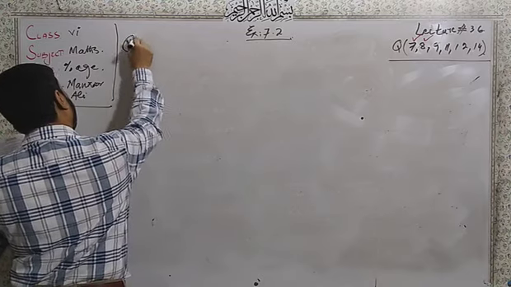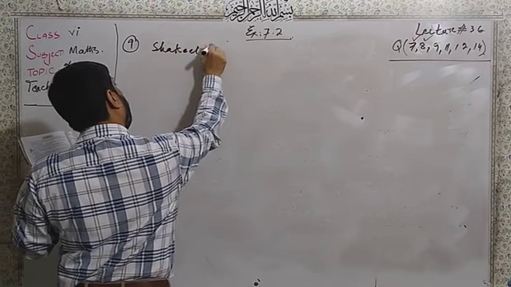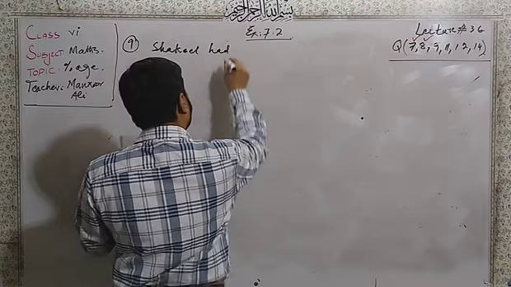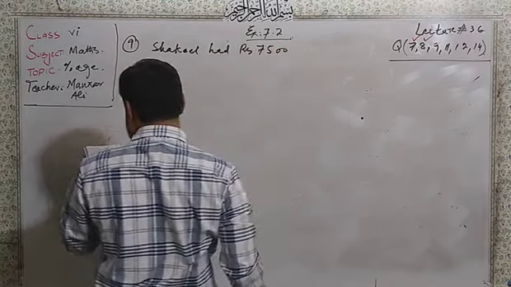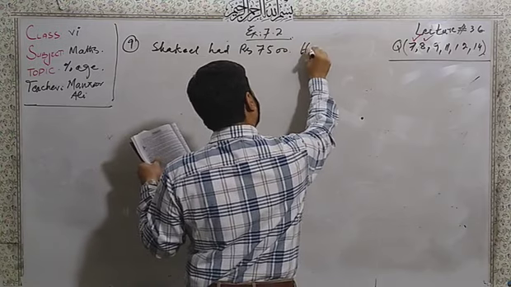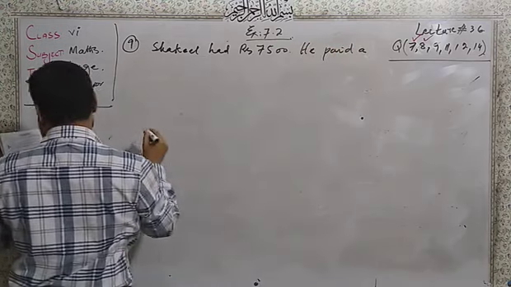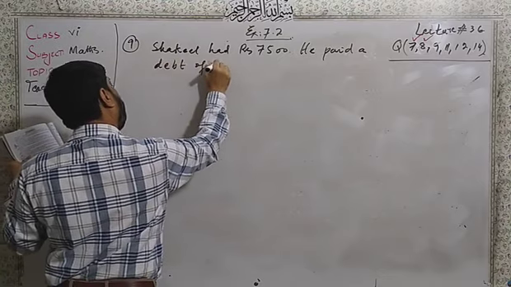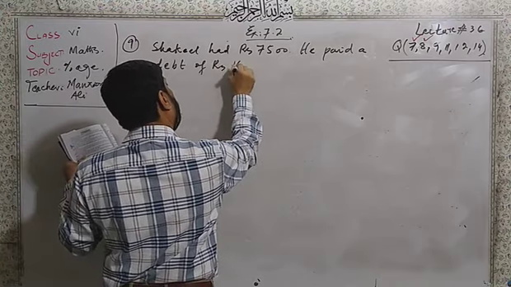Question number 9. Shakir had rupees 7,500. He paid a debit of rupees 1,500.